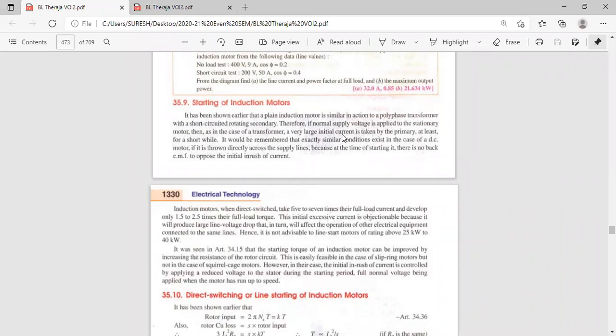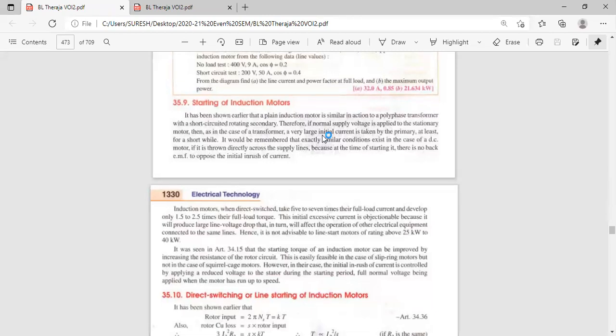So we have to protect the induction motor from the initial starting current. That's why the concept of starting of induction motor came into existence. While starting, we have to avoid this large initial current. Only during starting is this the problem. While running, it will take the normal current, less than or at most 10 ampere. Rated current means it should not exceed the rated current. Let us take rated current as 10 ampere for the induction motor.